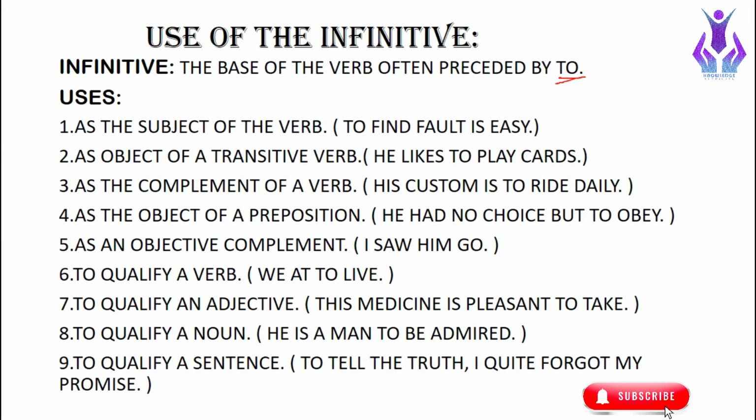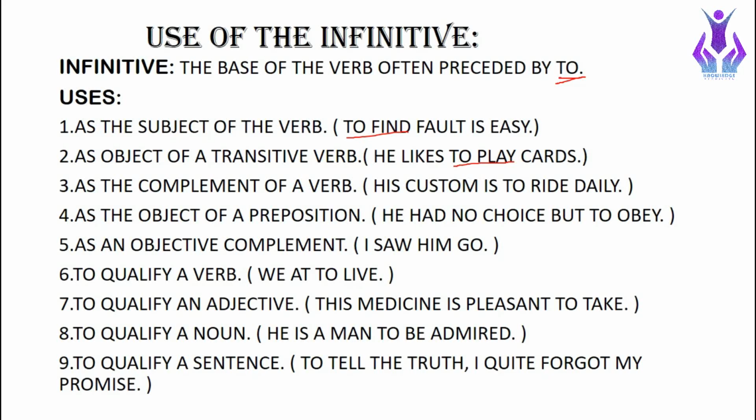When we use it as a subject of a verb, for example, here we can see, to find fault is easy. So to find is our infinitive. It is used as a subject of a verb. The next use is as the object of a transitive verb. So infinitive is also used as the object of a transitive verb. For example, we can say that he likes to play cards. So he likes to play cards is our infinitive used as an object of a transitive verb.